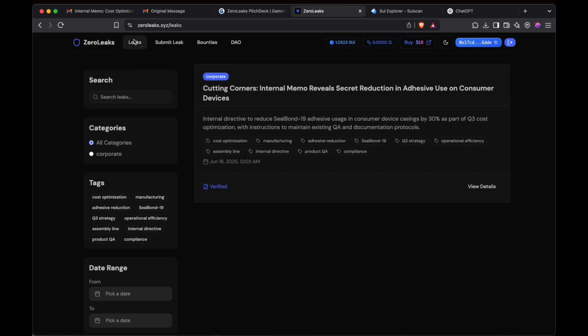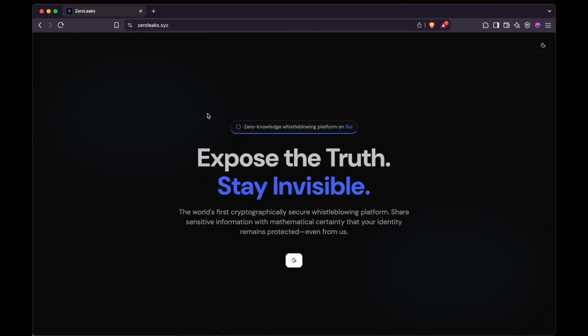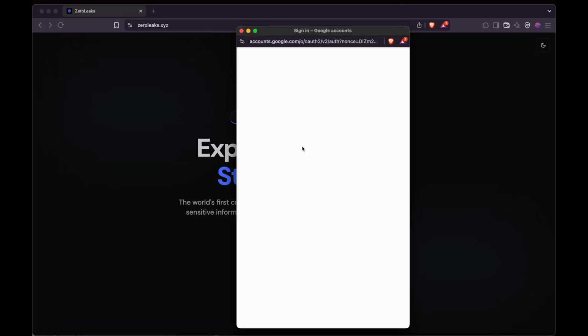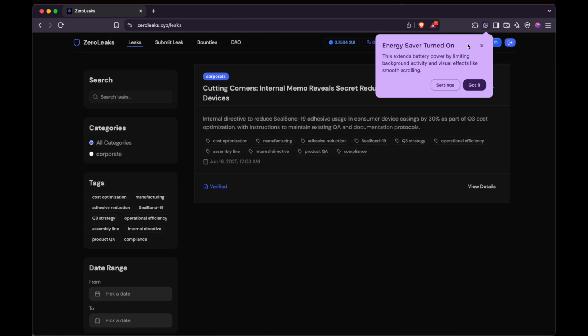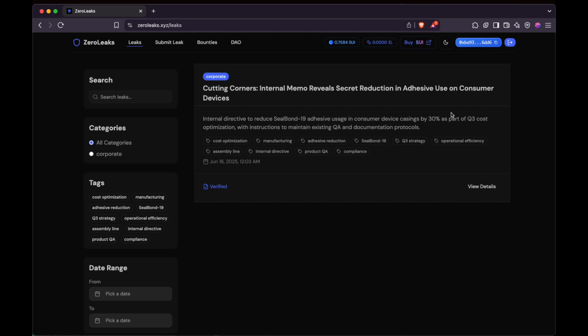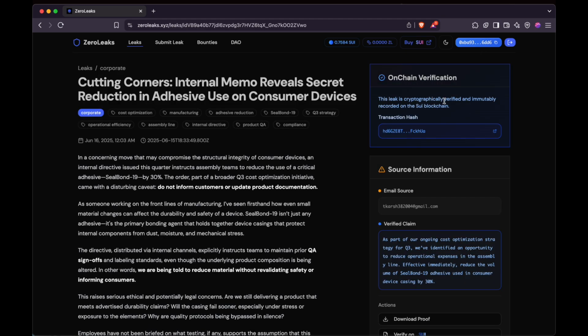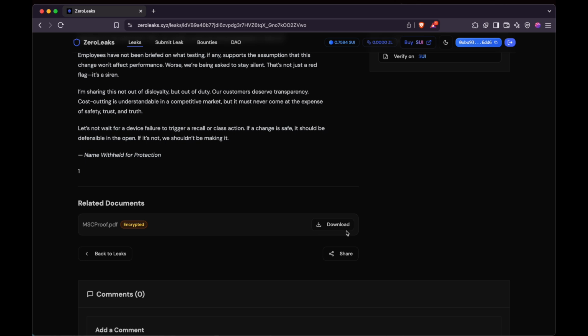Now I will show you from another browser if I try to download this. Let's say this is another person who tries to download. I will log in via a different email. Okay, so now this is another person who wants to get access to the document, and if I go and download, it says you are not allowed. Download should go to the DAO and make a proposal.